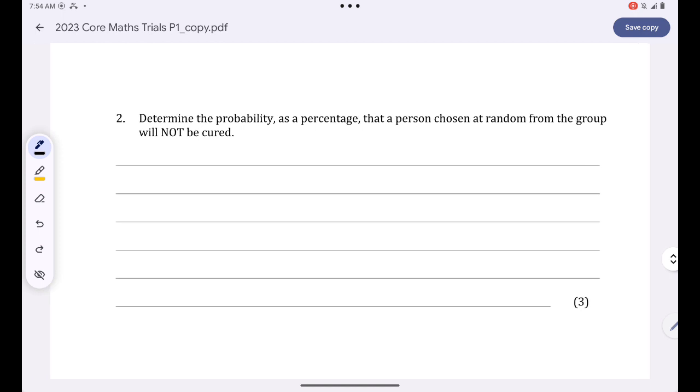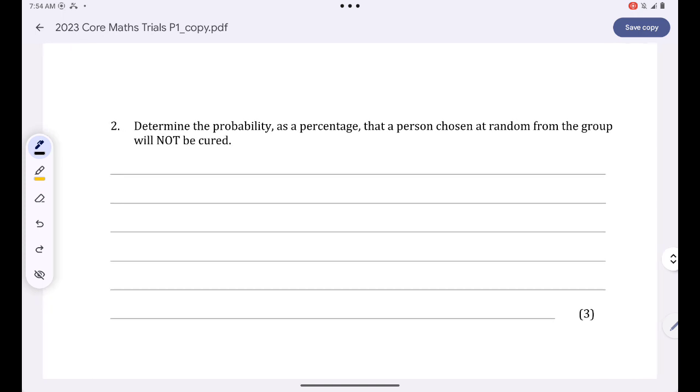Okay, determine the probability as a percentage that a person chosen at random from the group will not be cured. The probability of not getting cured, you'll simply take the probability of taking a headache tablet and not getting cured plus the probability of taking a sugar pill and not getting cured.